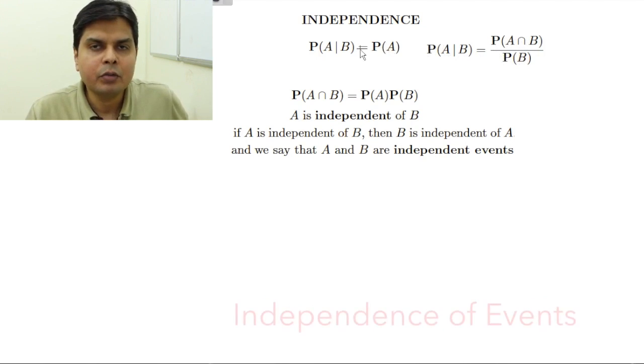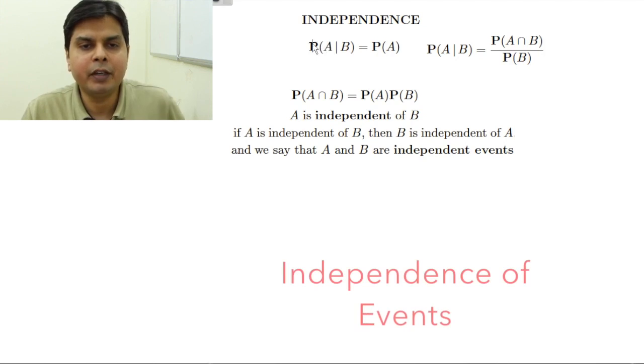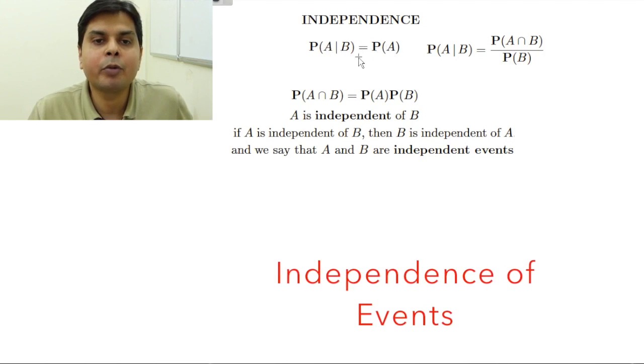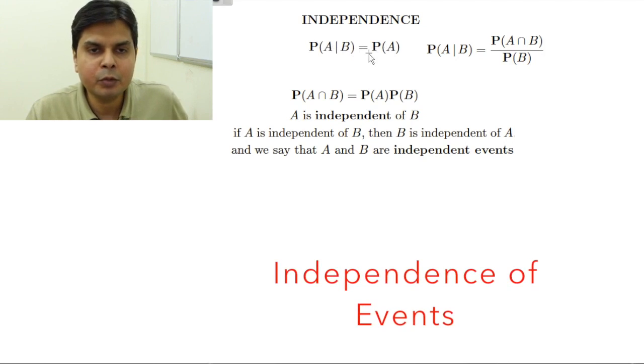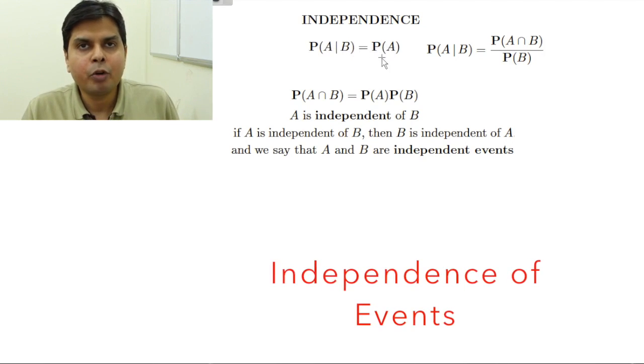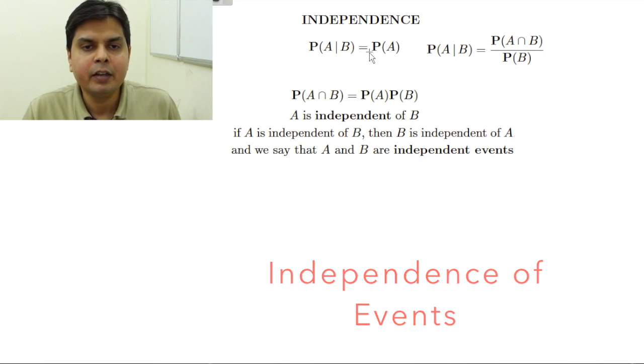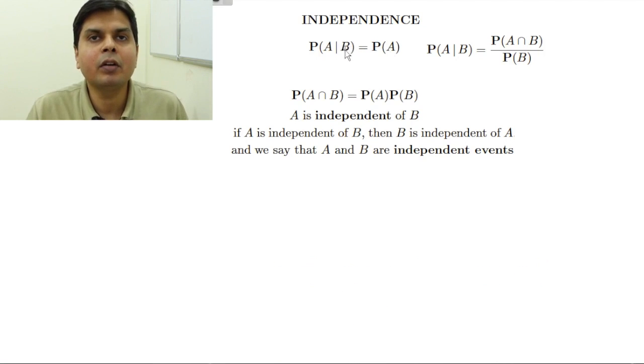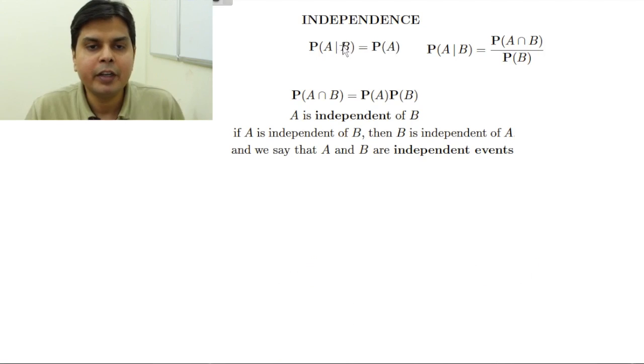Now suppose A and B are such events that probability of A given B is the same as probability of A. And what does this mean? This means that the probability of occurrence of A does not depend on whether B happens or does not happen. That is, A is independent of occurrence or non-occurrence of B. So we say that A and B are independent events. So this is the definition.